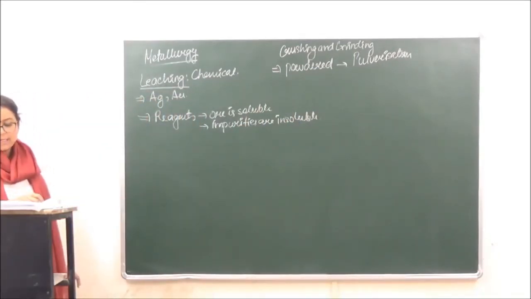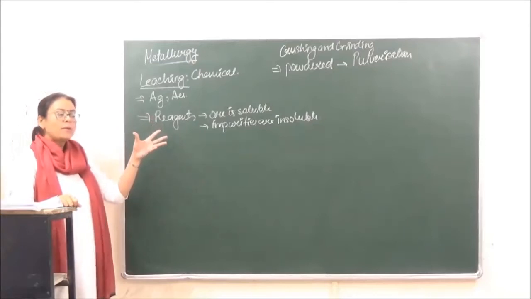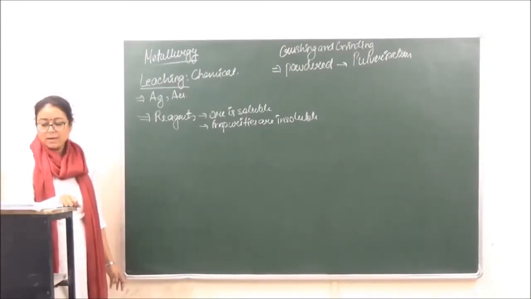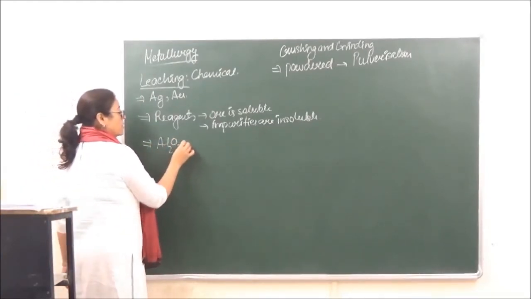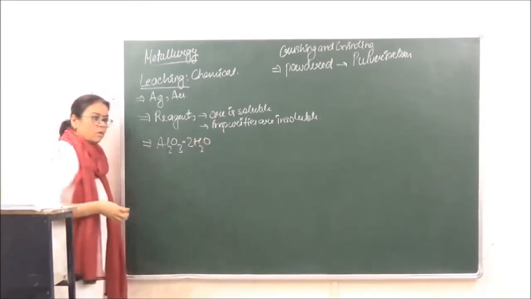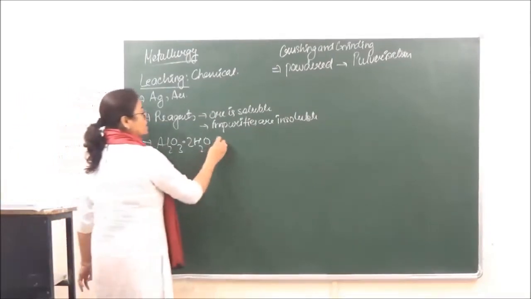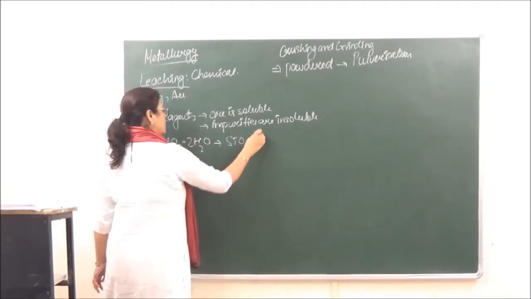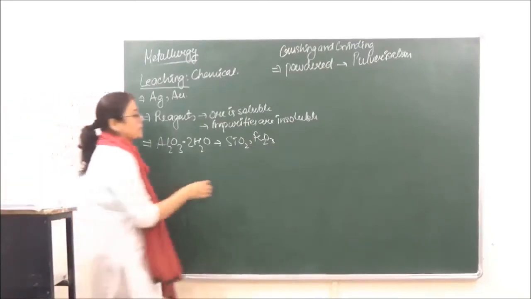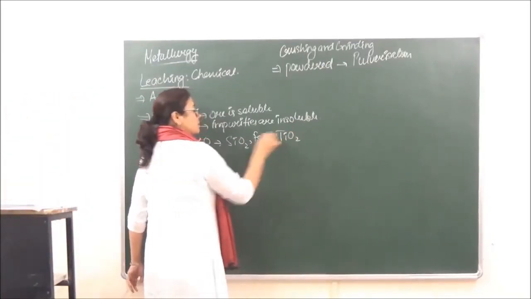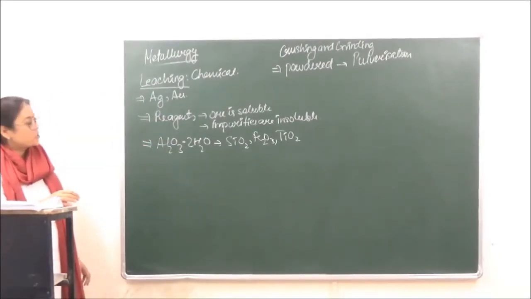ठीक है? फिर उसके बाद this, as I just told you, this method is only used to extract the noble metals like silver and gold. Then another example which we can take over here is bauxite. Okay? Now when we take out bauxite from the earth's crust, it has many impurities of silica, Fe2O3 and titanium dioxide. Okay, now in order to remove these impurities, what we do is that we digest.